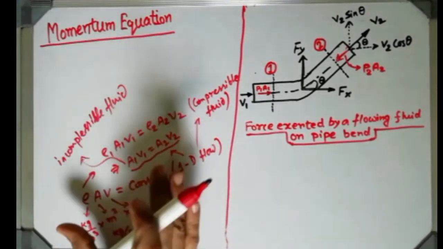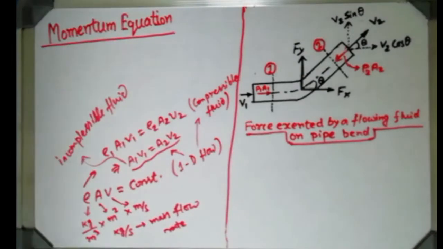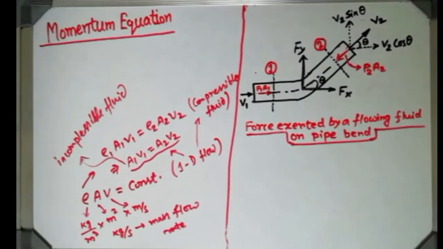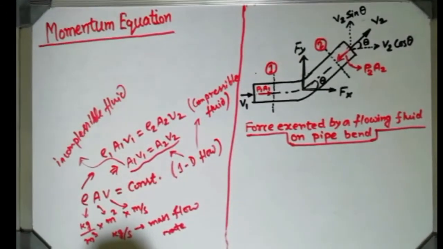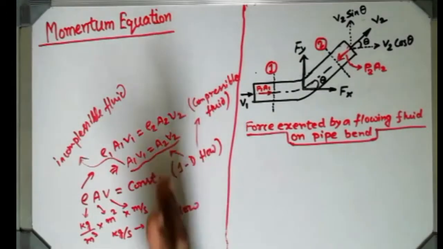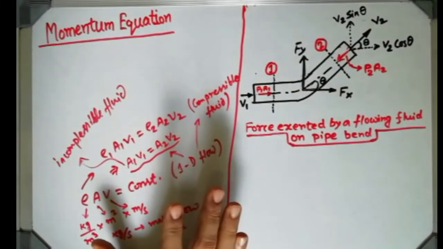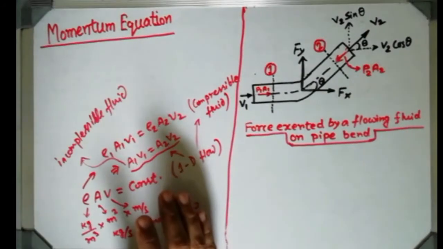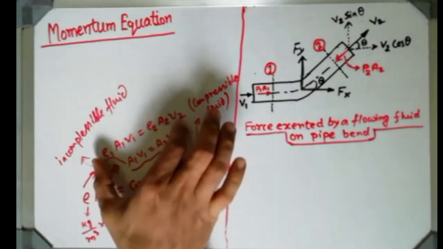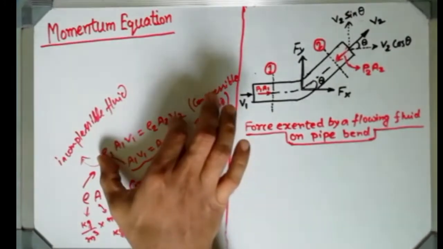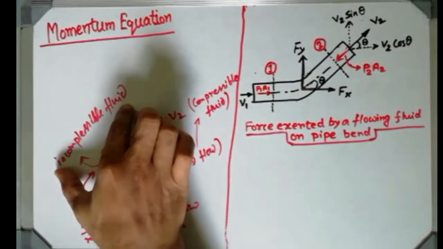So that is a small portion of the continuity equation I left out in the last class, because at that point I focused on the three-dimensional form in the Cartesian coordinate system. But this should also be remembered properly. If anybody asks you what the continuity equation in 1D form is, then this is it. This form is valid for compressible fluid, and this form is valid for incompressible fluid.